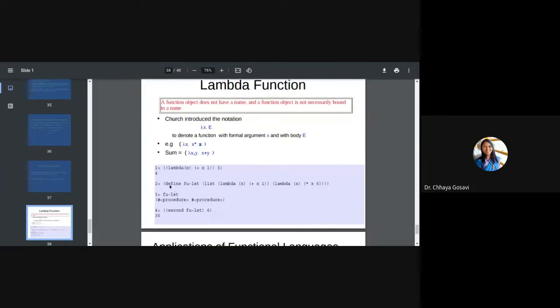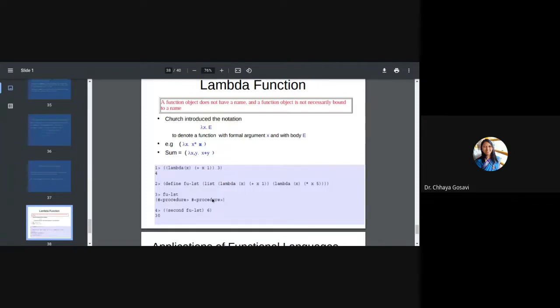This is another example, define foo list. This is a function which is taking two parameters and each parameter is a list. The first parameter is lambda x plus x 1. So this is nothing but a function without a name. This function returns x plus 1. This is another function which returns x into 5. So this is a list of functions, procedure and procedure. So if you run foo list, it will give you a list of two functions.